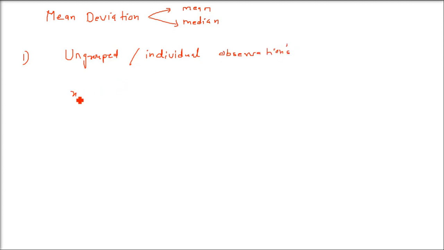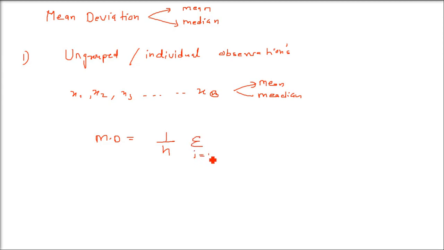The basic method remains the same. Let's assume that we have x1 till xn. These are the data sets, n values of variable x. Now the mean deviation for an average A, I'm saying average, that is mean, or you can also call it median. Both of them will be used. So the formula will be: mean deviation, these are the n observations, so 1 by n,